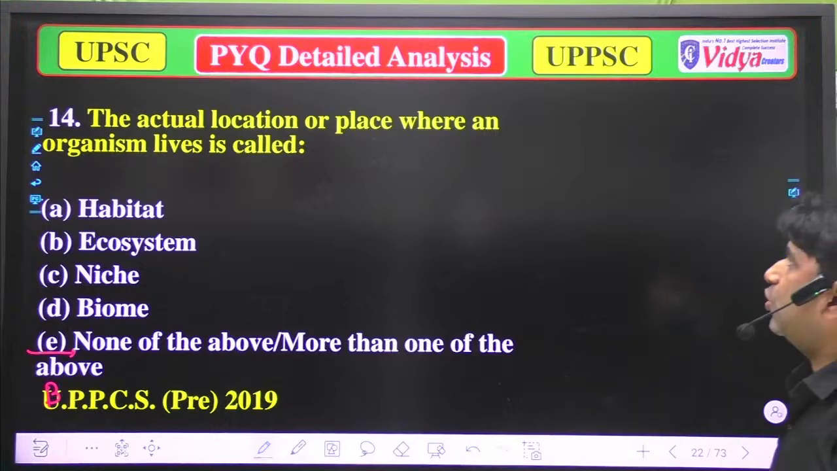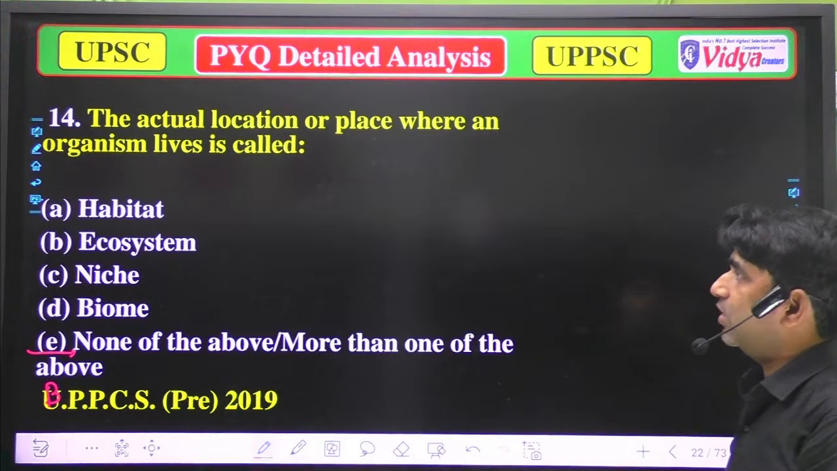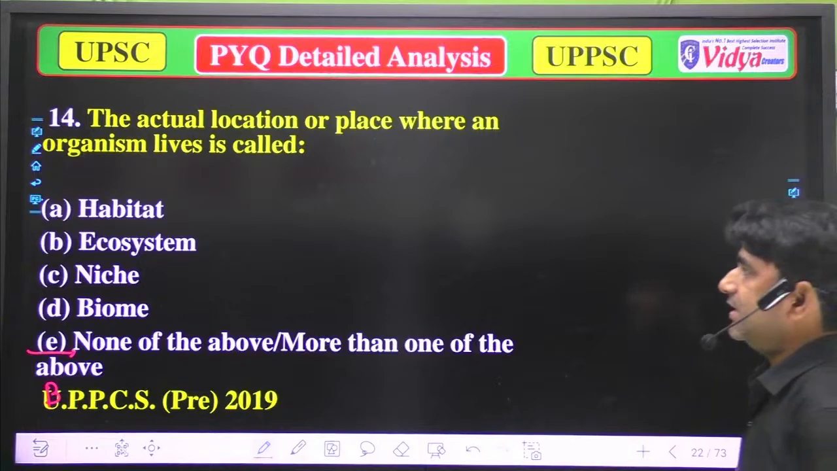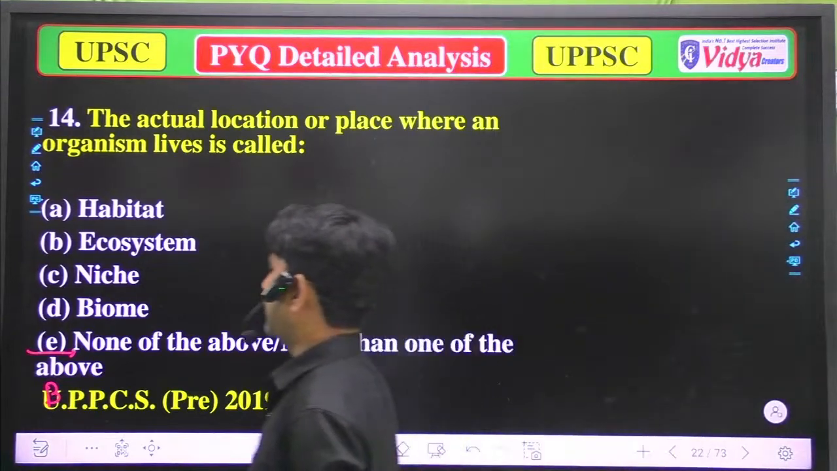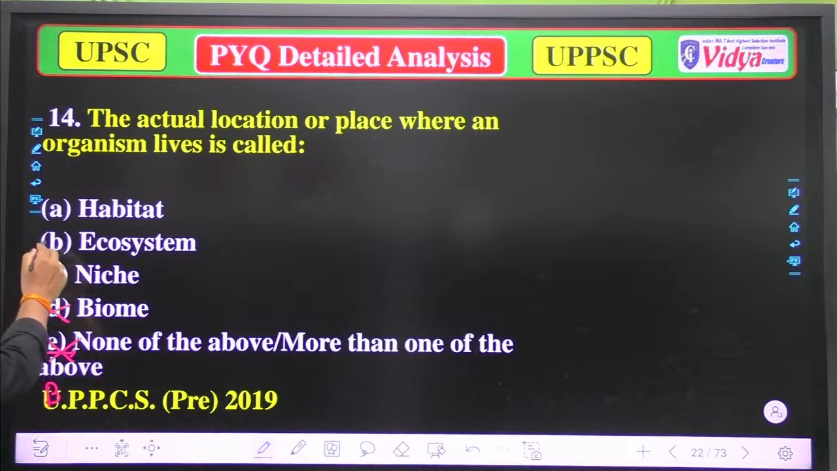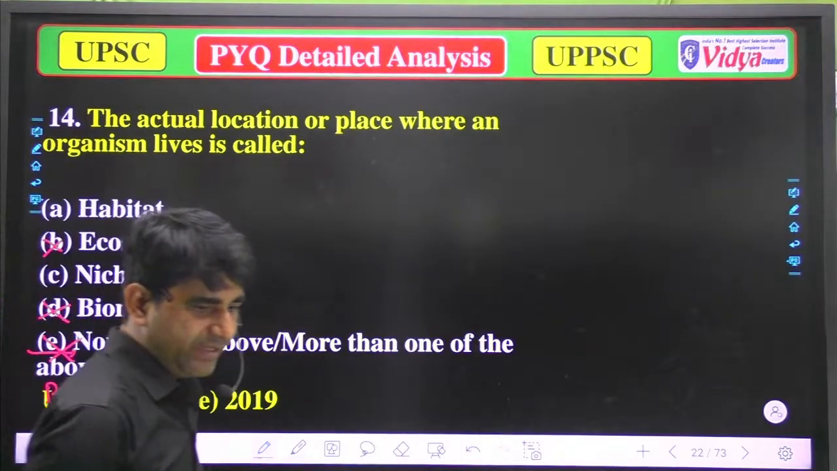The actual location or place where an organism lives is called: A. Habitat, B. Ecosystem, C. Niche, D. Biome, and E. None of the above. Now that is incorrect, and that is incorrect. And now you have to choose between A and C, which of the following is correct.